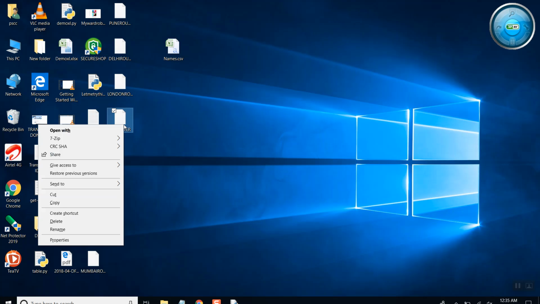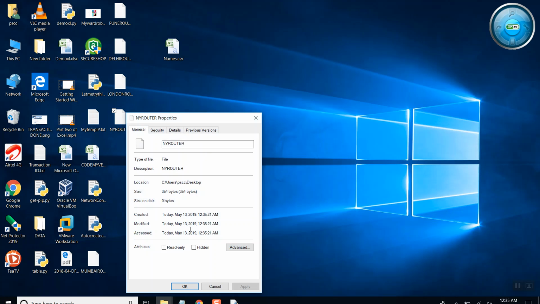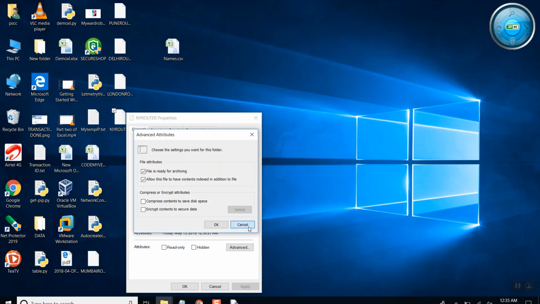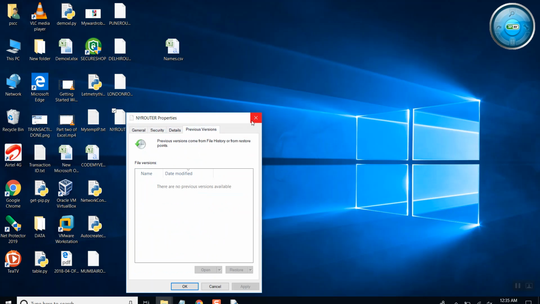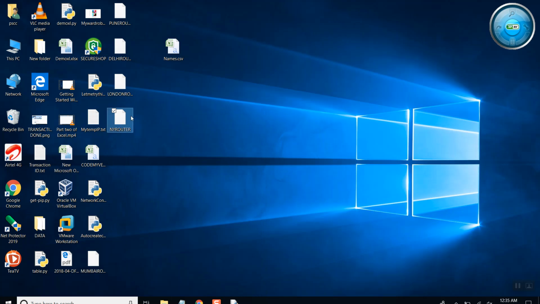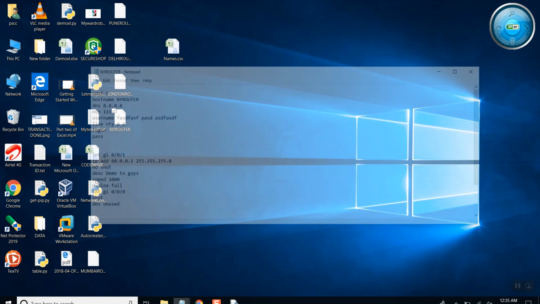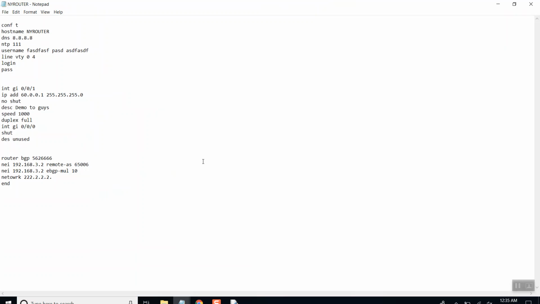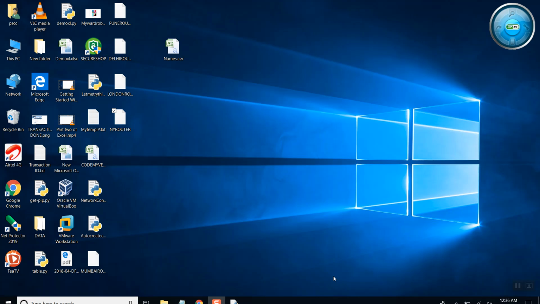Let me change the properties of this particular box. Let me open it with Notepad++ or Notepad. So as we can see, the device configuration has been created. This is the New York router. Its name is New York router, and the username, password, this is the IP address we decided for New York, and this is the AS number we decided for New York. So let's verify it with the sheet.